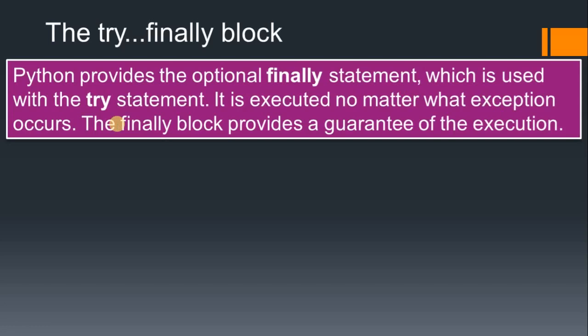The finally block provides a guarantee of execution, meaning it is always executed, whether an exception is occurring or not, that doesn't matter. So it provides guaranteed execution in the program. Whatever you write inside the finally block, it always runs.